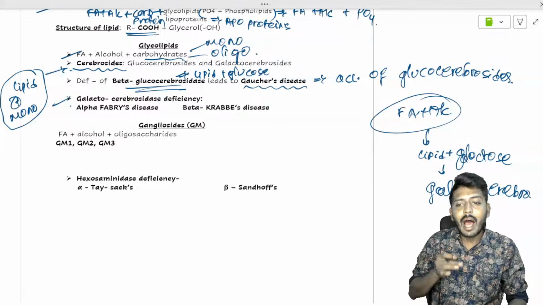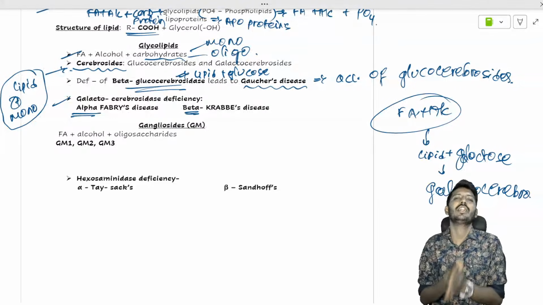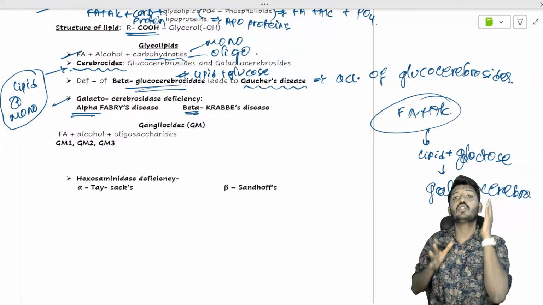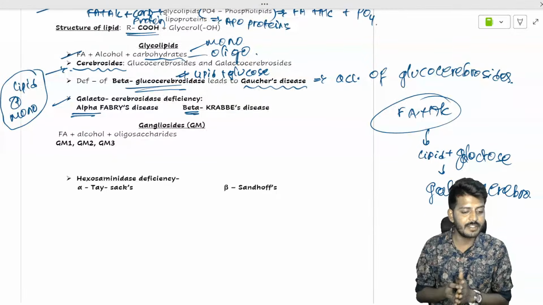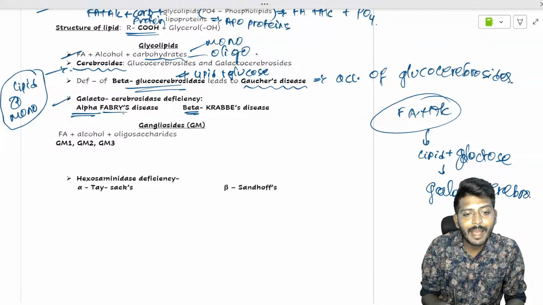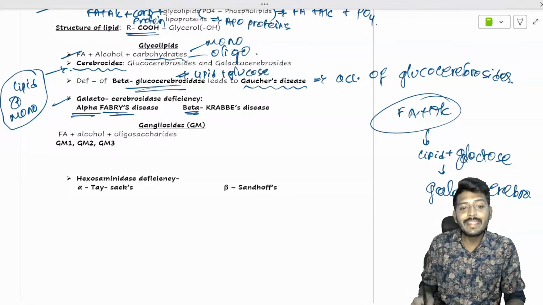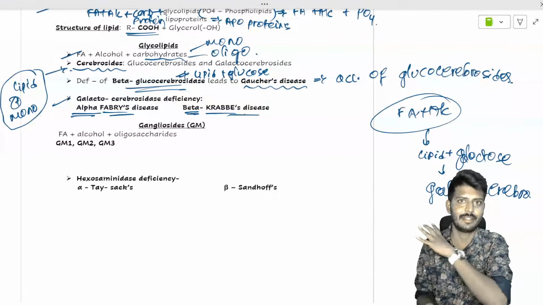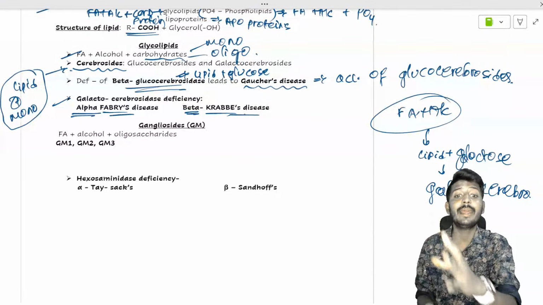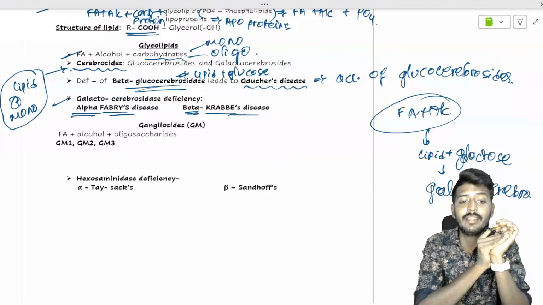Okay, so galactocerebrosidase has two isoenzymes, an alpha isoenzyme and a beta isoenzyme. Alpha deficiency leads to what? Fabry's disease. Beta galactocerebrosidase deficiency leads to what? Krabbe's disease. Which disease? Krabbe's disease. Krabbe's disease occurs as a result of beta galactocerebrosidase deficiency.